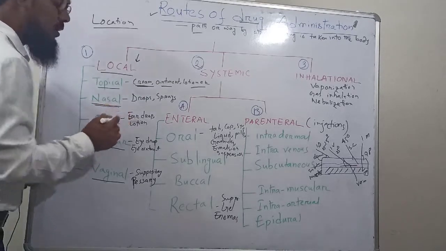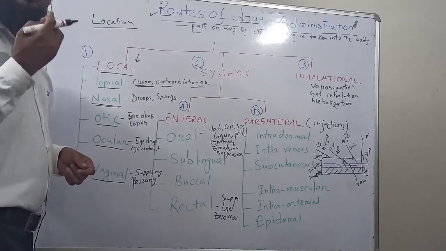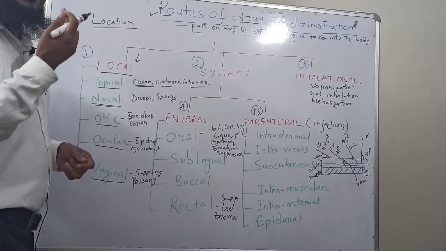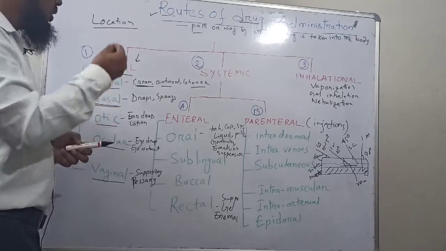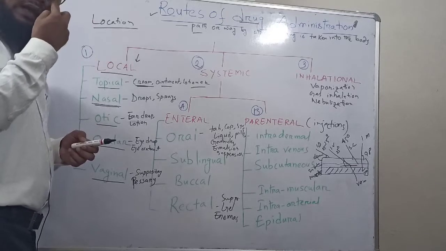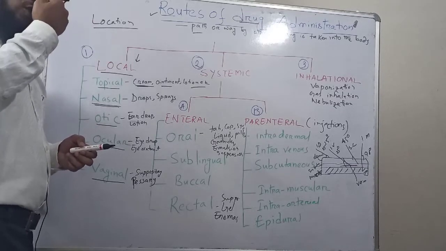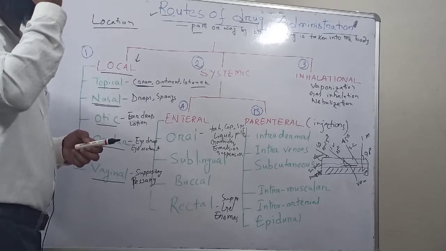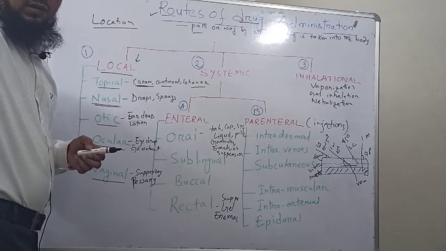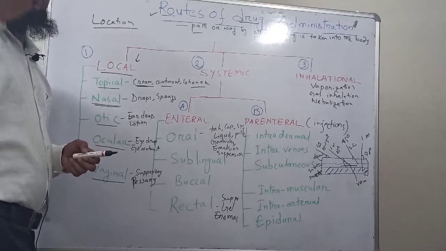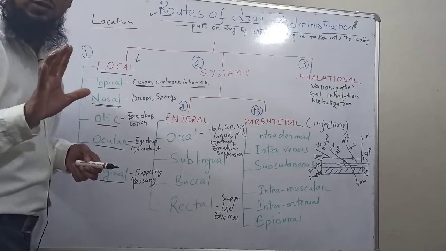Next is nasal, meaning through the nose. A drug is entered through the nose, that is called nasal, but the action should be produced in the nose. If we enter a drug through the nose and it produces its action in our brain, for example anesthesia, that is not the nasal route.